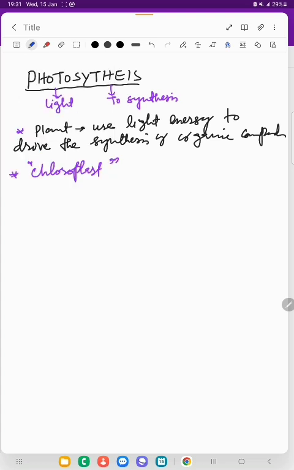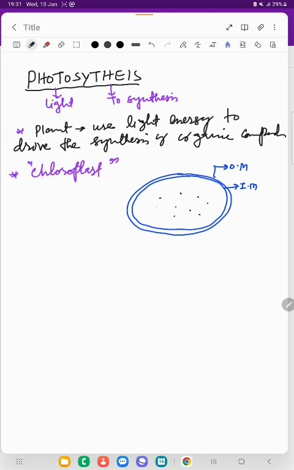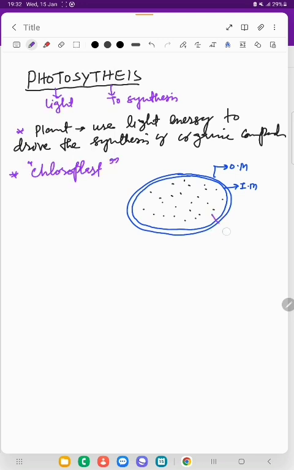If we go to the structure of chloroplast, it's a double membrane cell organelle like this. This is outer membrane of chloroplast, and it has its inner membrane. This is inner membrane, which has no foldings. It is a continuous membrane. And the fluid-like substance which is present inside the chloroplast is known as stroma.